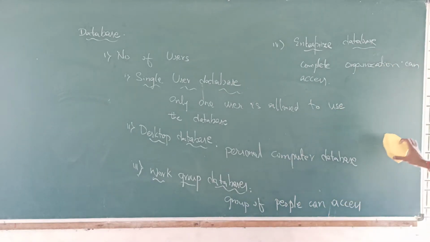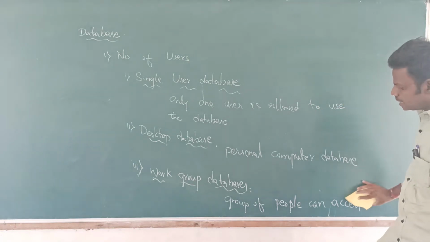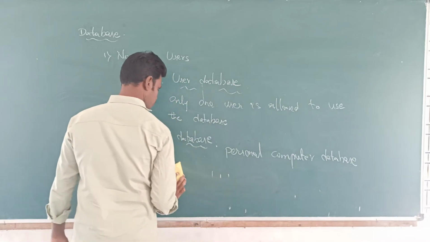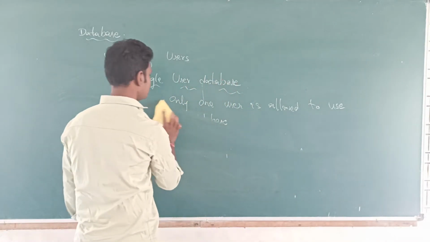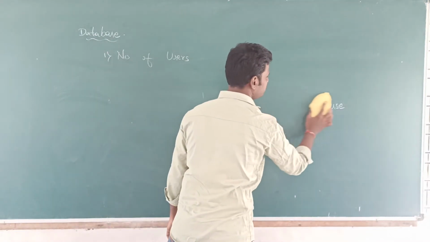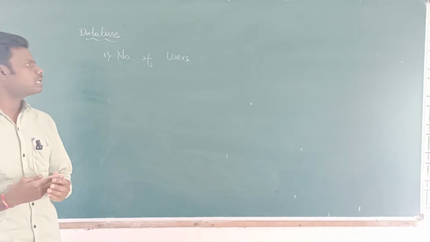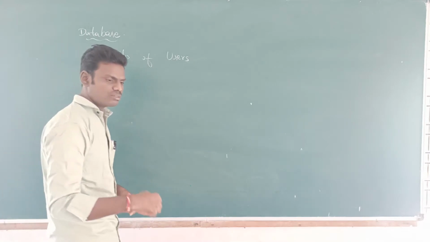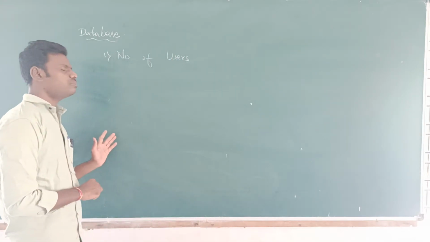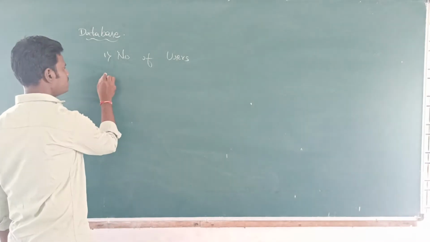Now I will go for the categorization based on the location: how many types of databases there are based on the location. I hope these are clear. In a single sentence you need to remember this. This question will not come, but it is very necessary in order to understand the further concepts. We will be seeing a few more types, but they will be included in procedures, secondly in SQL.